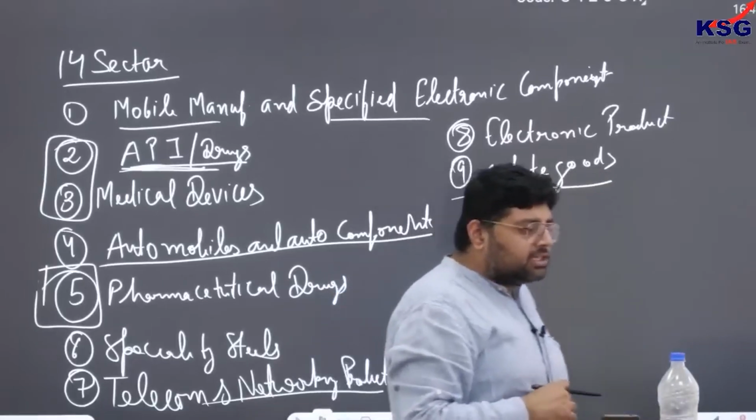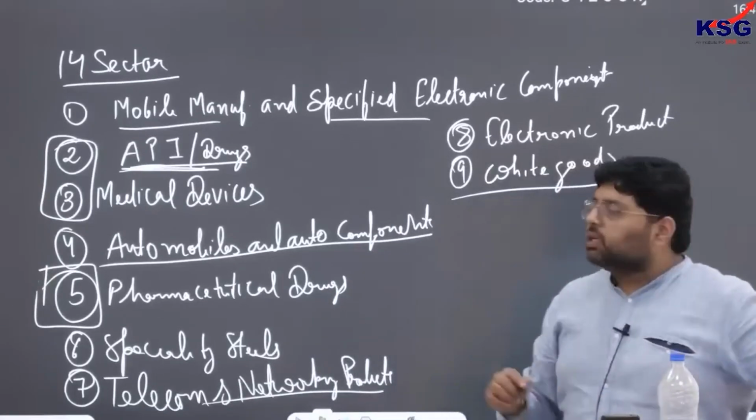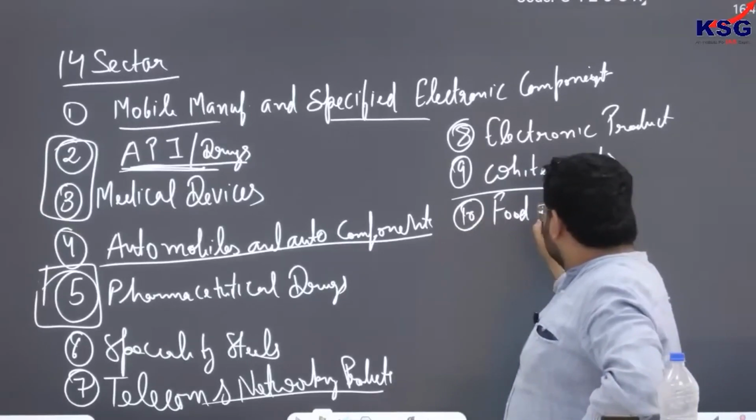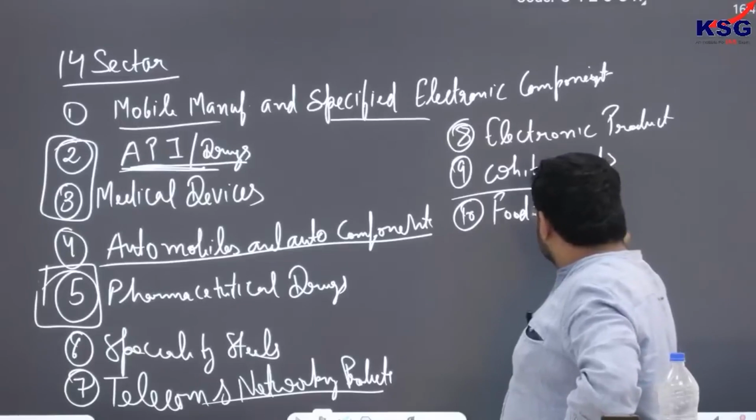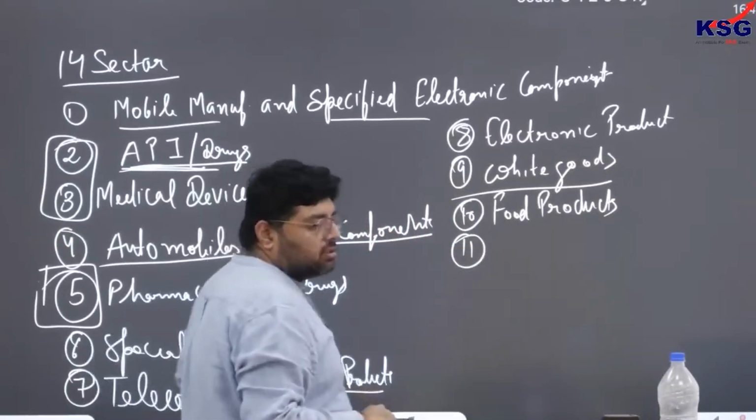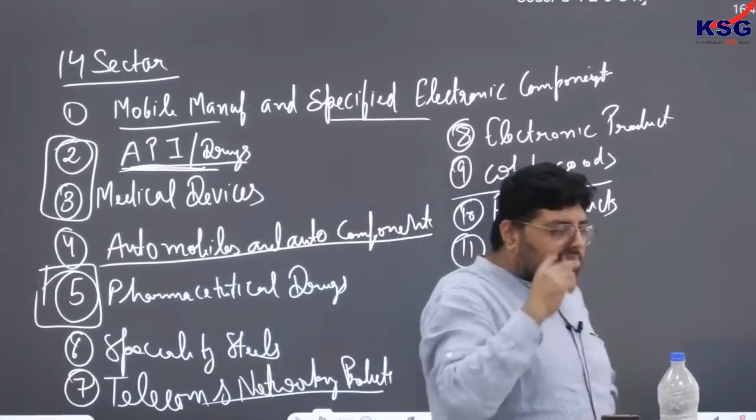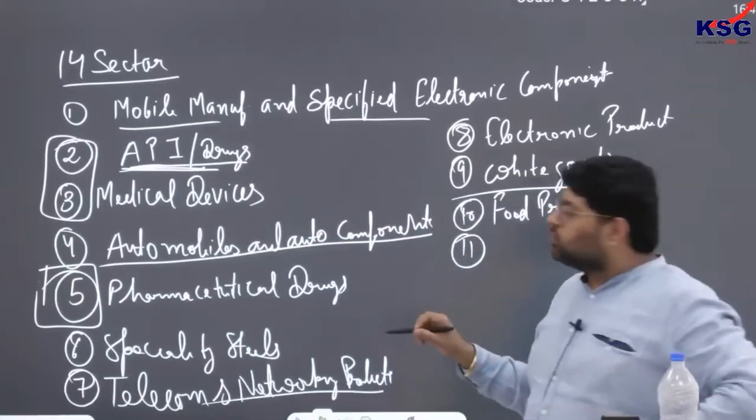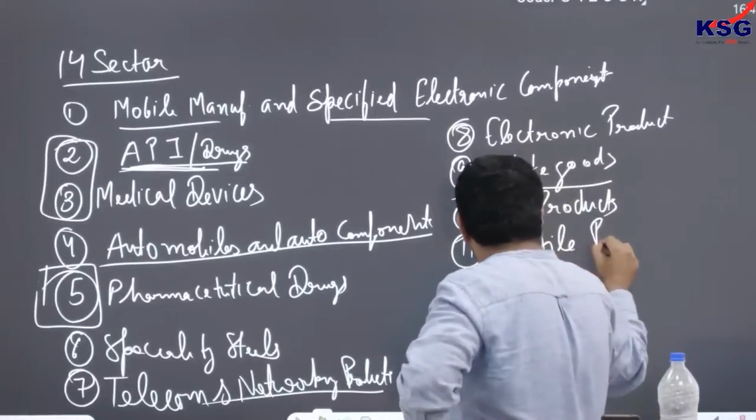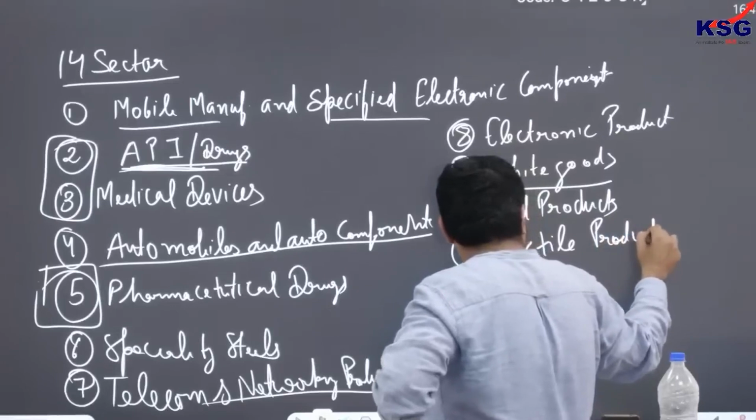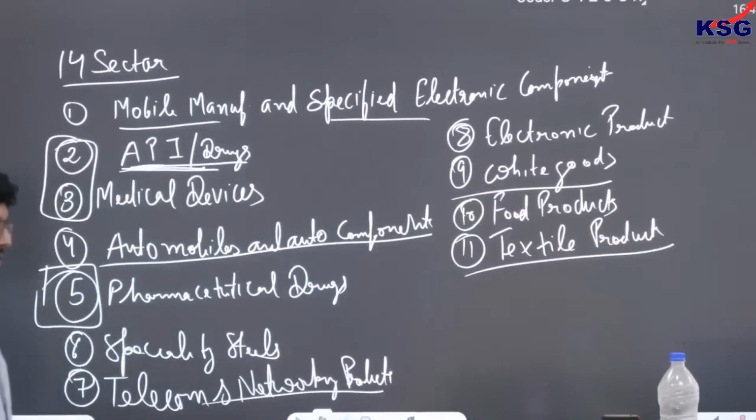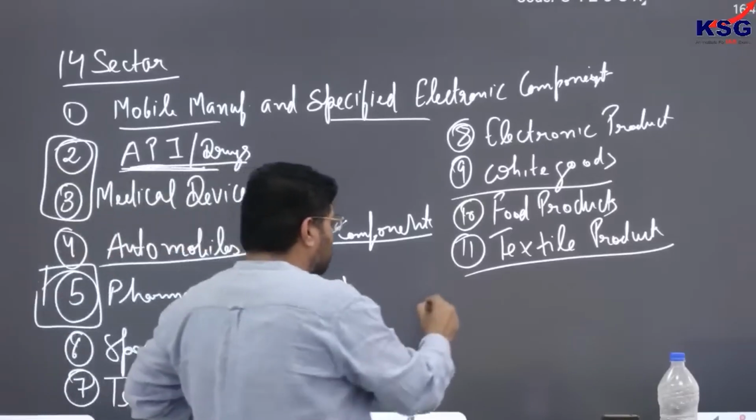Okay. Next, food products. So you can say we are focusing on food products, or you can say processed food. Next, there is an emphasis on textile products also. So if you see, this year government has set up mega textile park. Okay, mega textile park.